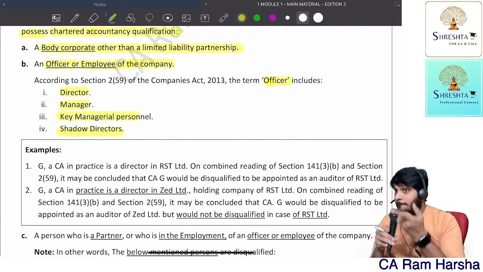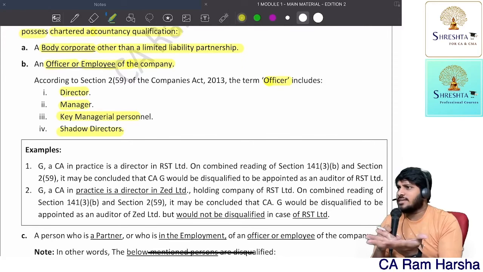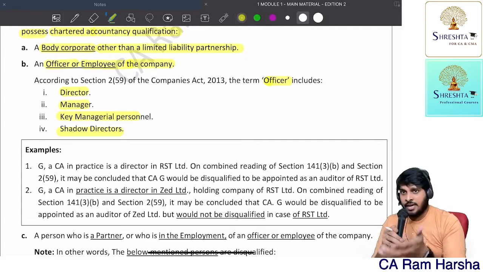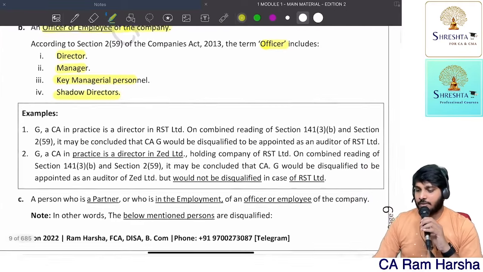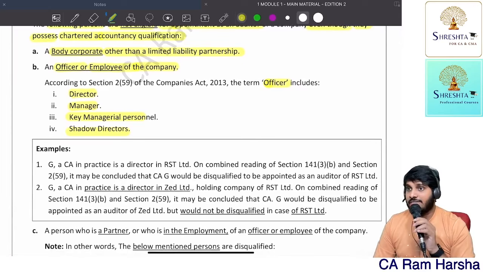The CEO of a company may be treated as a shadow director. Getting the point? These are the directors who are not visible, but they are actively directing the company. Now, an officer of the company is disqualified. Even an employee of the company is disqualified.